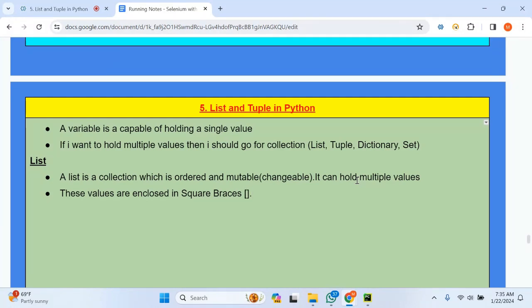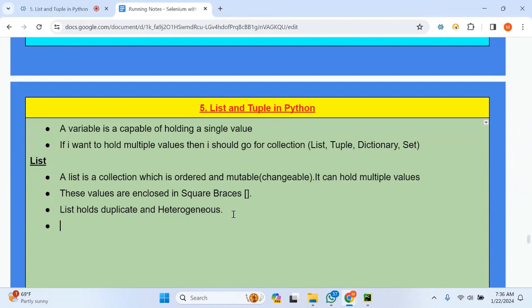It can hold multiple values, and these multiple values can be duplicate or heterogeneous. So a list holds duplicate and heterogeneous values. That means values of the same data type, same values, or different data types, different values. So you can hold duplicate values and heterogeneous values.